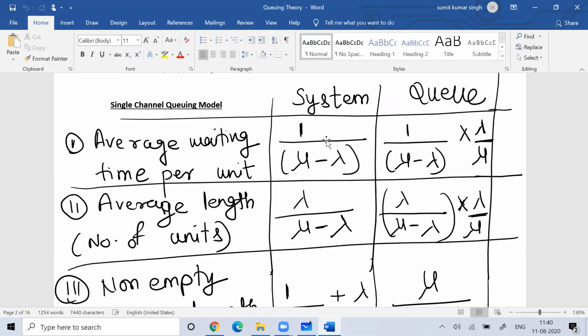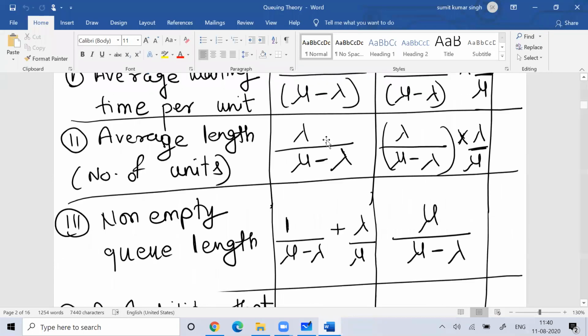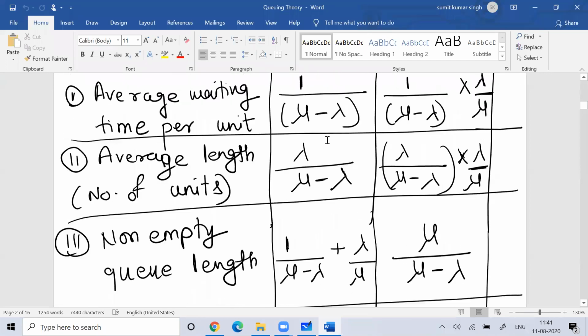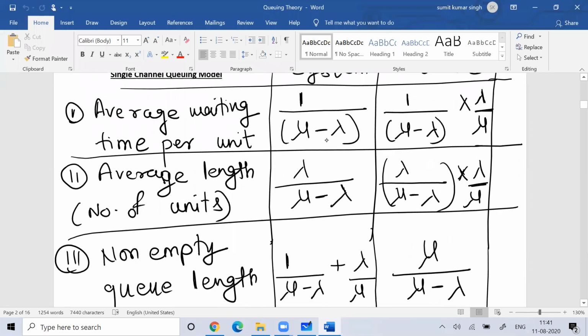The output can be the length of the system, the length of the queue, the waiting time in the system, or the waiting time in the queue. These are the formulas I discussed yesterday, which we need to keep in our mind. Based on this only, we'll solve the problem. This sheet is already shared with all of you, so you can have a look at it.